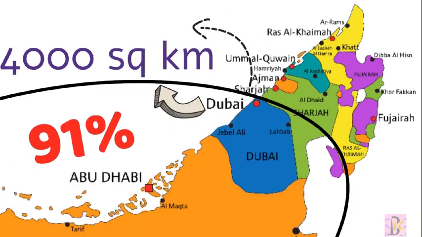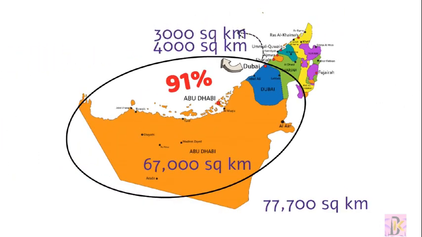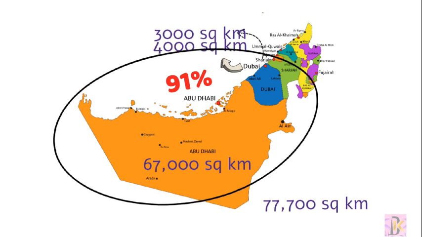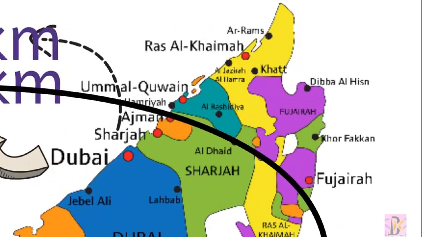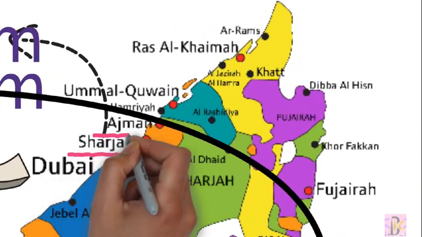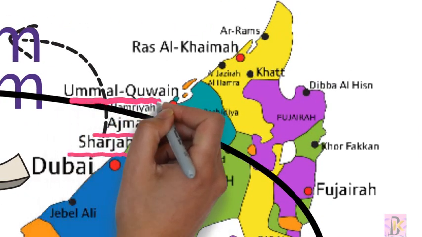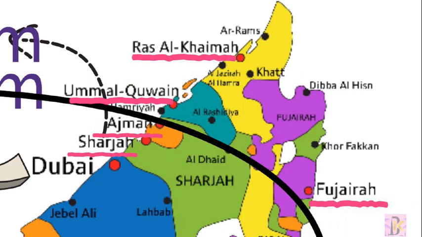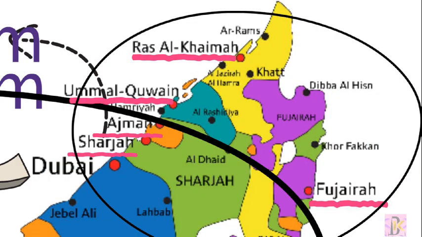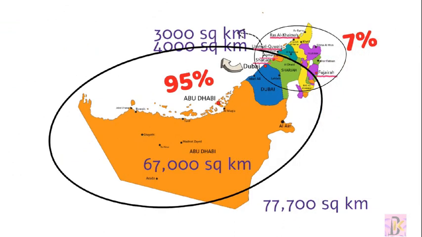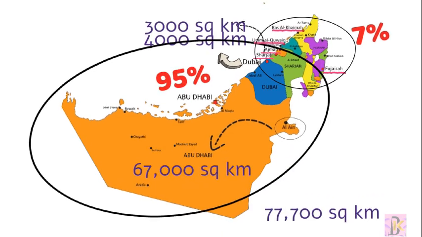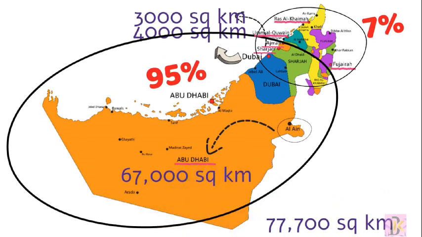And then you have Sharjah with 3,000 something square kilometers. So Dubai, Abu Dhabi, and Sharjah have more than 95% of the land area in the country. All the others, Ajman, Umm Al Quwain, Ras Al Khaimah, and Fujairah, cover less than 7% of the land area of the country. Al Ain is not an emirate, remember. Al Ain is a part of Abu Dhabi.